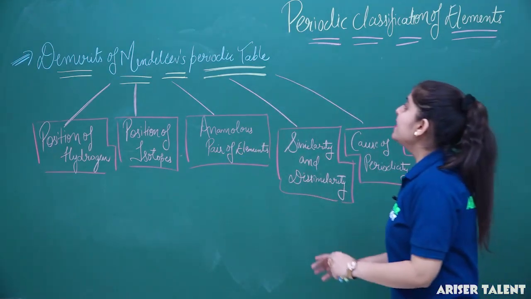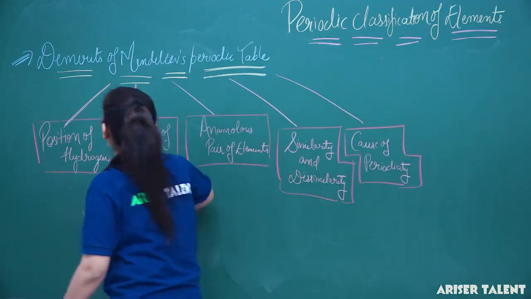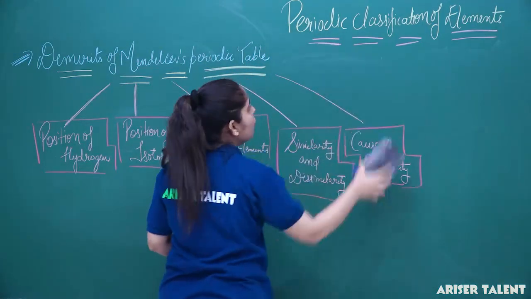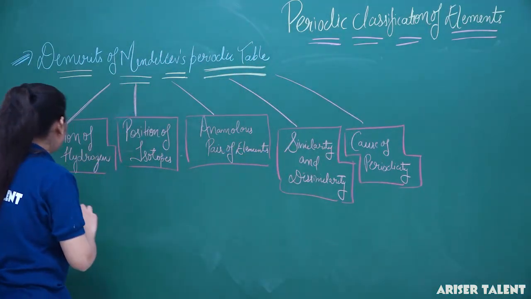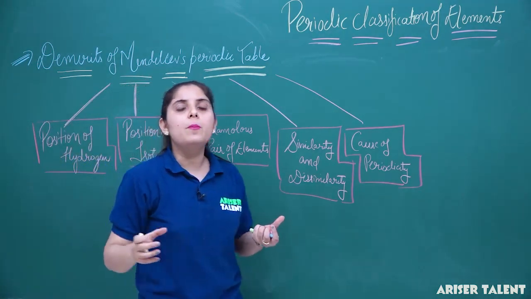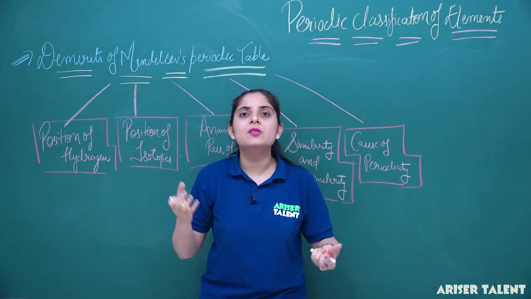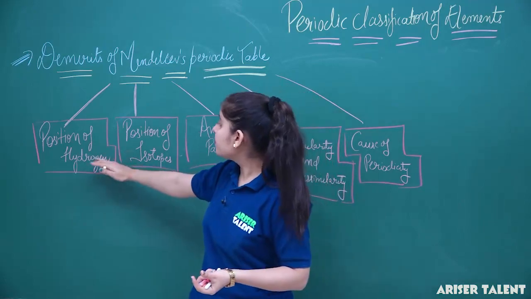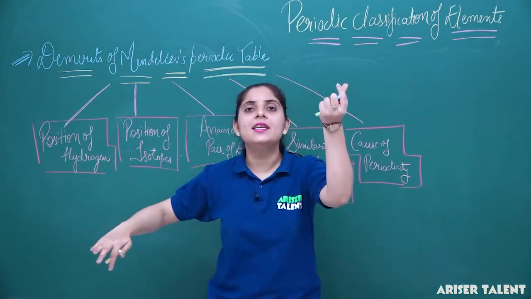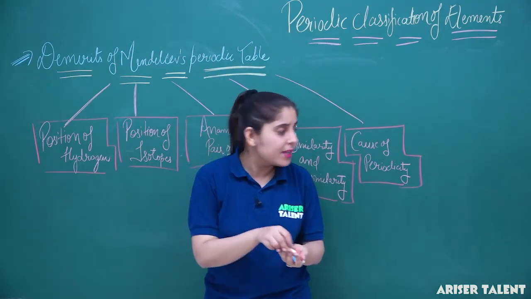So now let us discuss the demerits of Mendeleev's periodic table. Firstly, it does not specify the position of hydrogen. You have seen in the periodic table that hydrogen has been placed in the topmost part because some of the properties of hydrogen resemble alkali metals and some resemble halogens. So he did not specify the position of hydrogen, and he first placed hydrogen with the alkali metals.